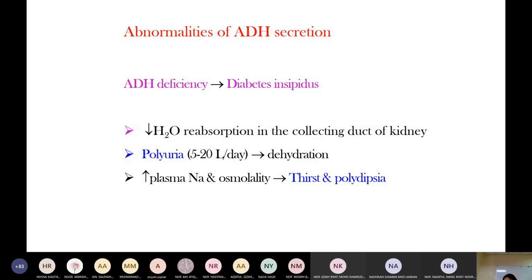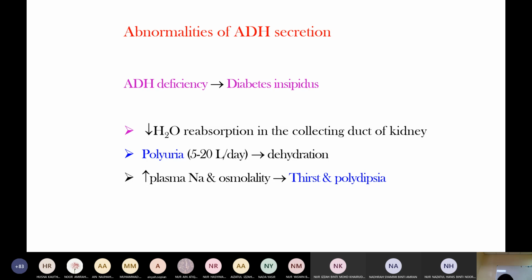Normally glucose cannot pass into the urine, but hyperglycemia exceeds the renal threshold, then glucose passes into the urine. It leads to glycosuria.